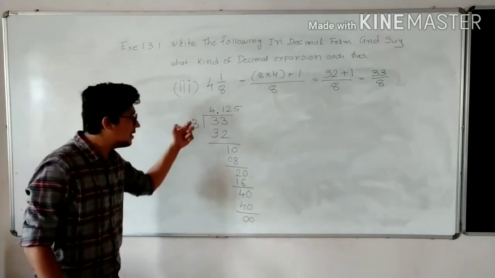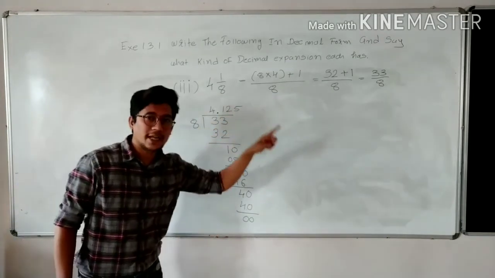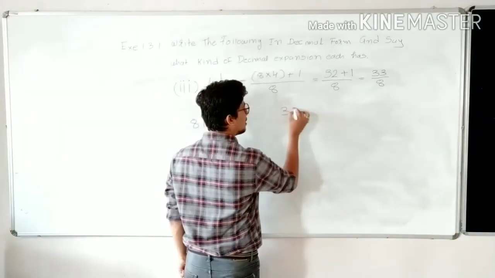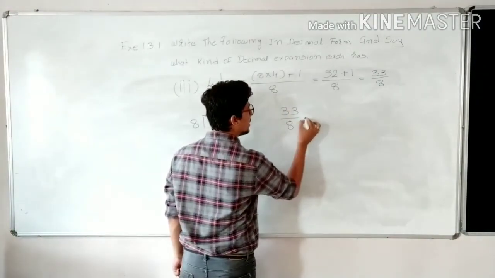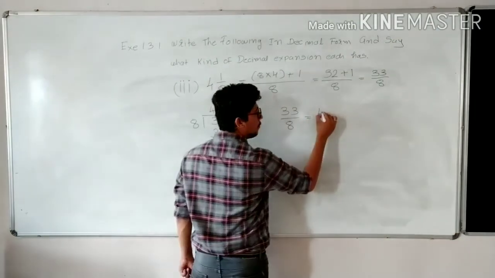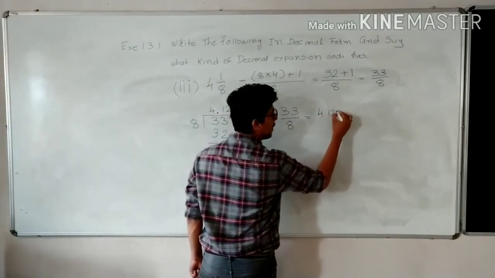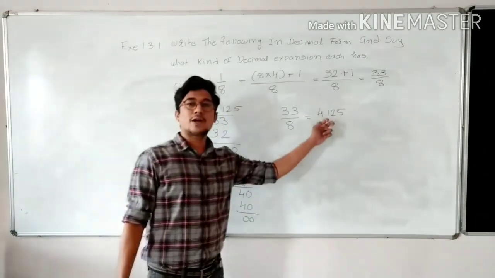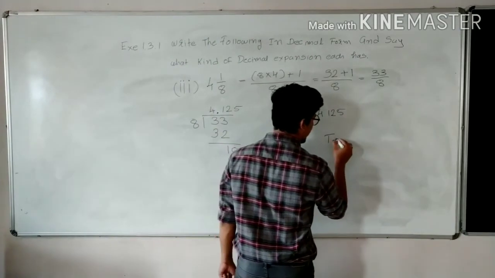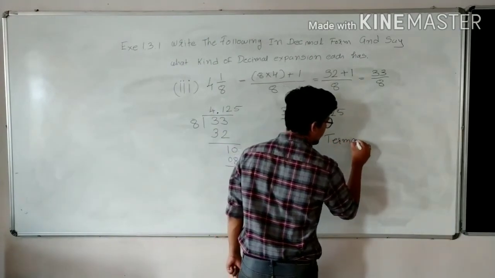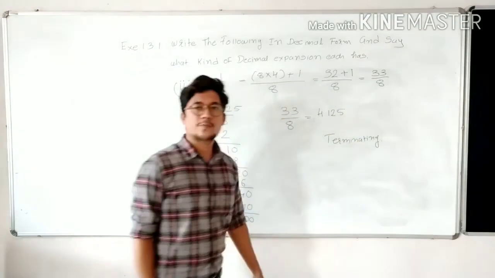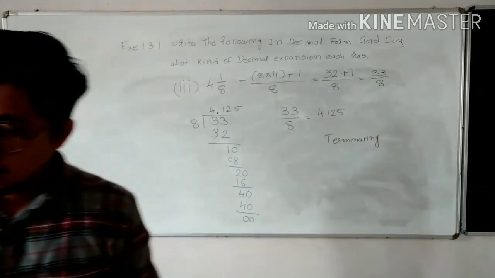Here the remainder gets 0. That means this division process, 33 by 8, is terminating. So can I write 33 upon 8 as the quotient 4.125? 4.125. So what can I say about this division? This division is terminating. Yes or no?